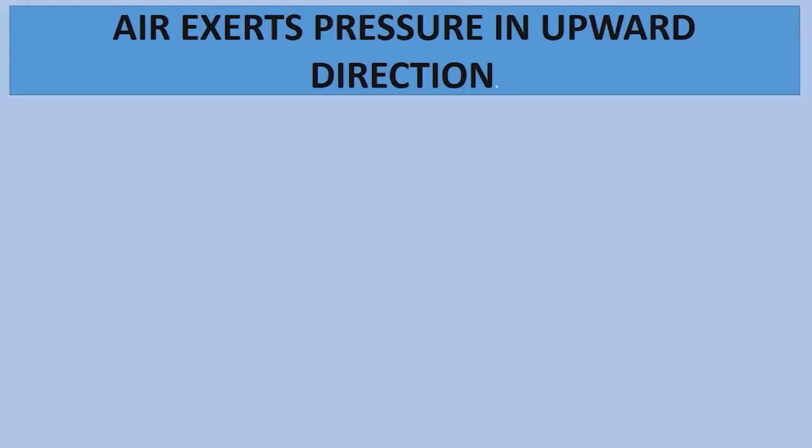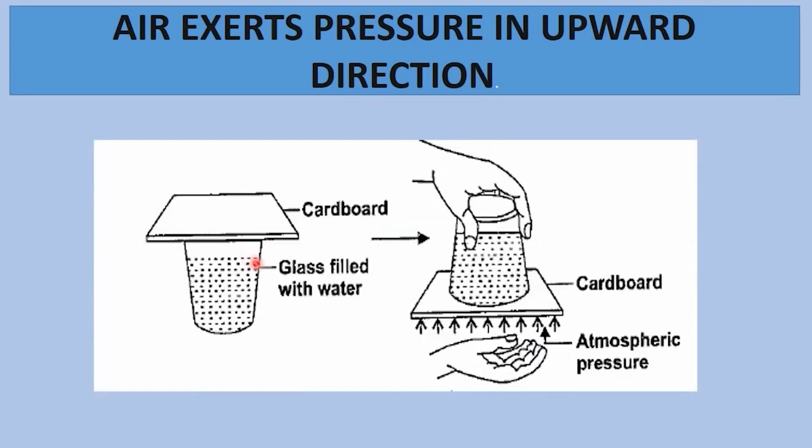Let us discuss an activity to show that air exerts pressure in the upward direction. Take a glass filled with water up to the brim. Make sure that there are no air bubbles in the tumbler. Cover the tumbler with a piece of cardboard. Press the cardboard with your hand and turn the tumbler upside down. Remove your hand and observe what happens. You will see that the cardboard and water are held in place because the air pressure is acting on the cardboard in the upward direction. This experiment shows that air exerts pressure in the upward direction.